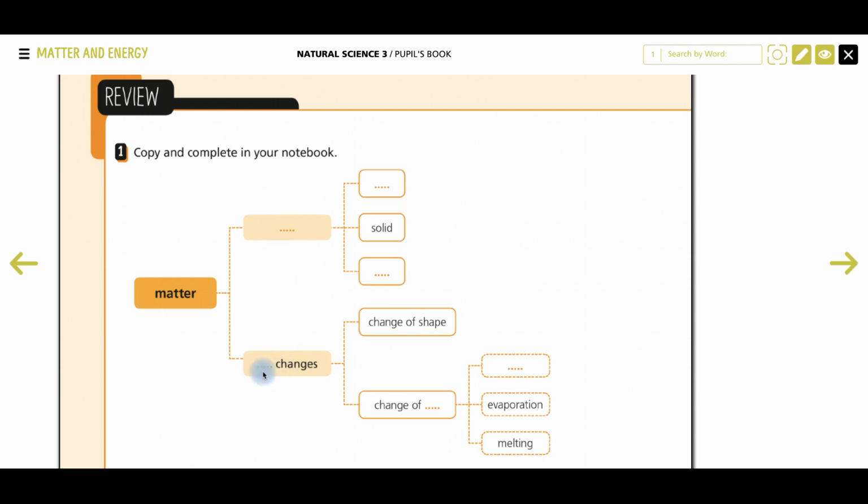And here physical changes. In the states of matter, liquid, solid, and gas. Physical changes, we have change of shape, that we are going to see after, and changes of state. That you have to complete here, the missing one.